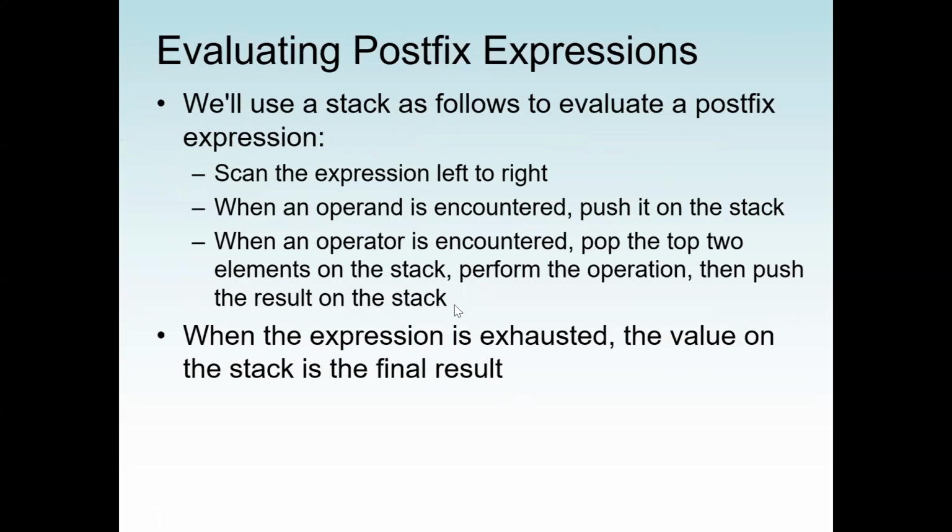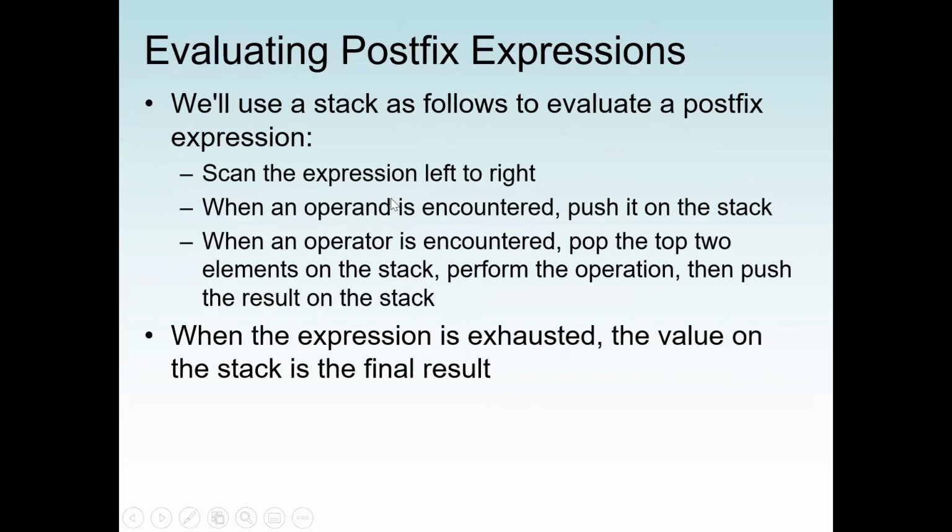So this is how it works. We are going to scan the expression from left to right. Now, anytime we encounter an operand, we are going to push it into the stack. Then anytime we encounter an operator, we are going to pop 2 items out, because for addition, we need 2 operands.